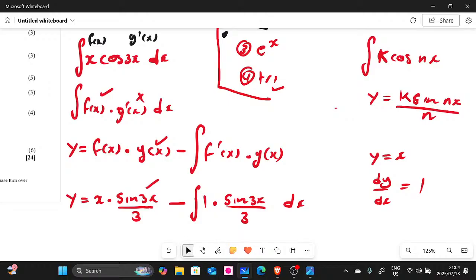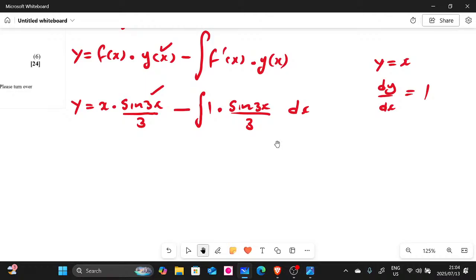Let's continue. Now you have to take out the coefficient on the second term. So let me just do it. If I rewrite this, it is x multiplied by sine 3x divided by 3.